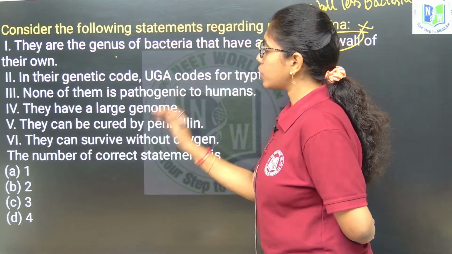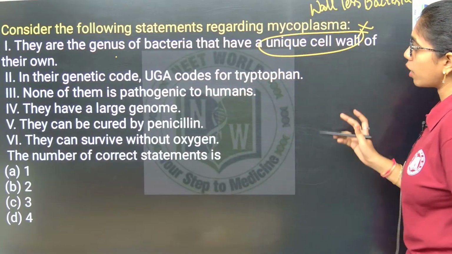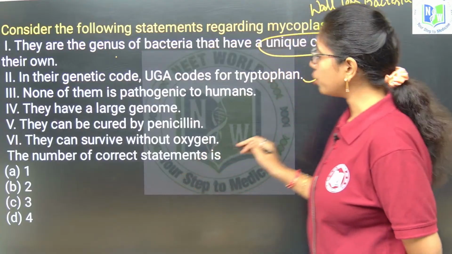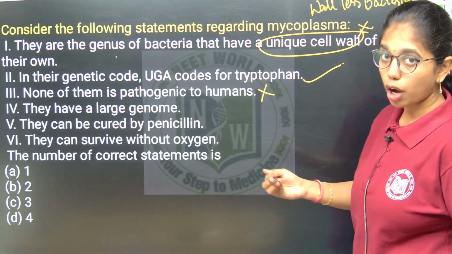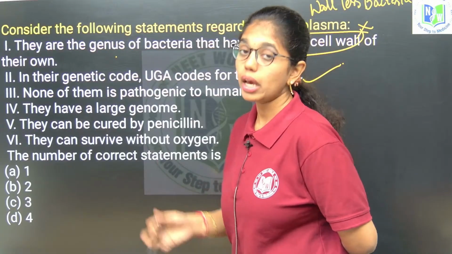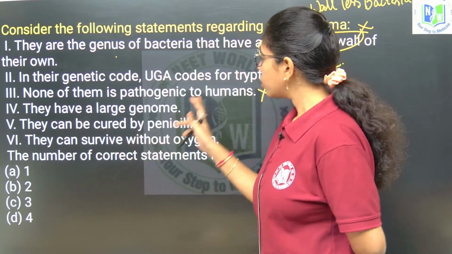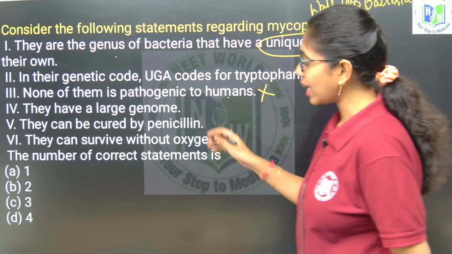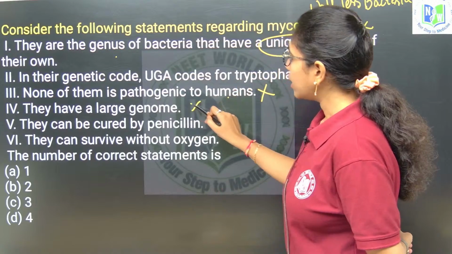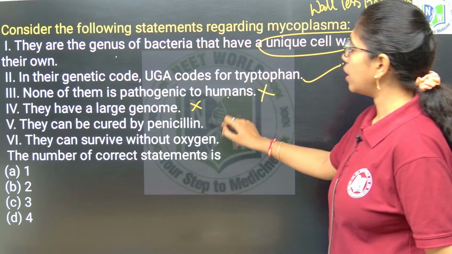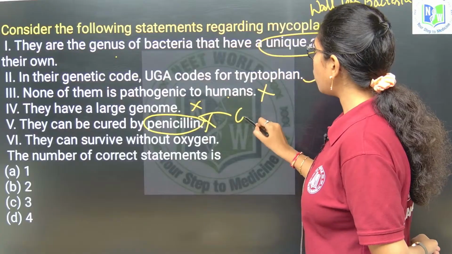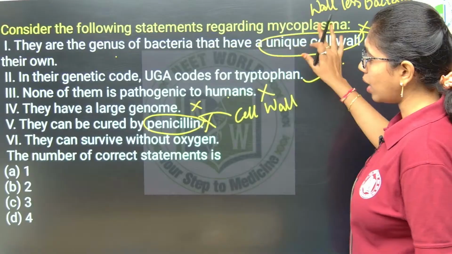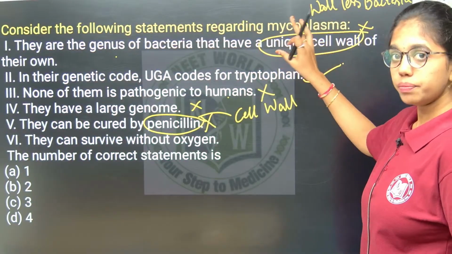Their genetic material UGA codes for tryptophan. Yes, this is true. None of them are pathogenic to humans. Wrong. Mycoplasma pneumoniae causes human diseases. They have a large genome. Wrong, they have a very small genome. They can be cured by penicillin. No, penicillin acts on the cell wall of bacteria, and as mycoplasma are wall-less, it will not act on them.